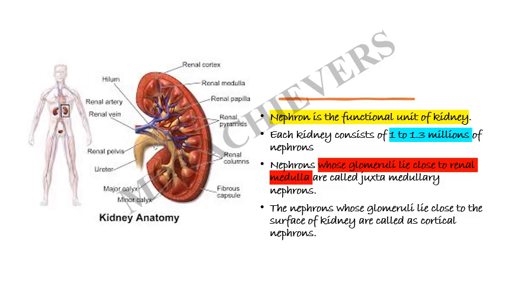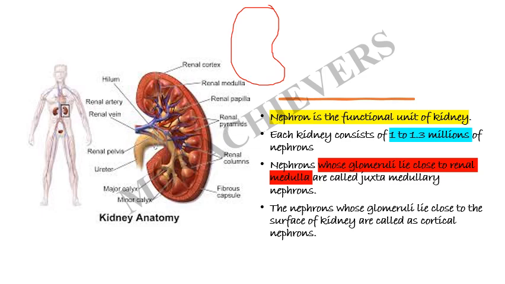Firstly, in the kidneys, the functional unit of the kidney is the nephron. Each kidney consists of 1 to 1.3 million nephrons. Firstly, you should know why we have to study this topic.